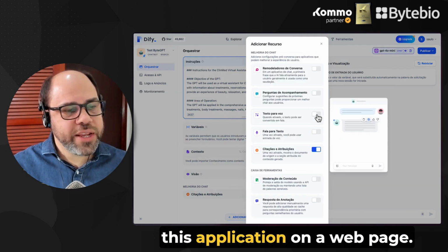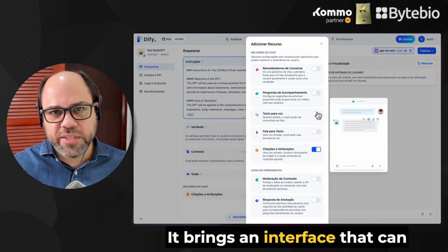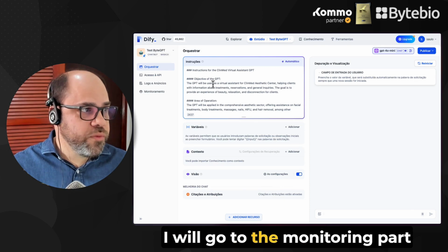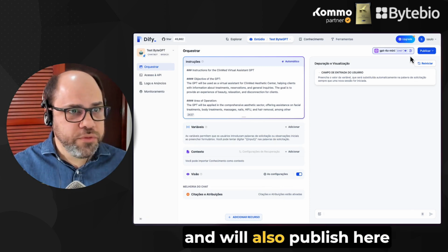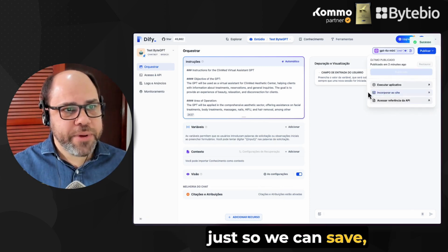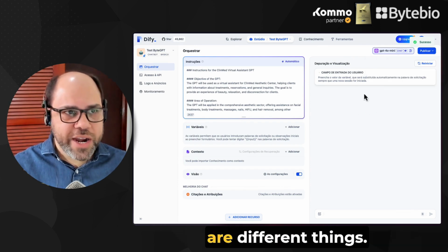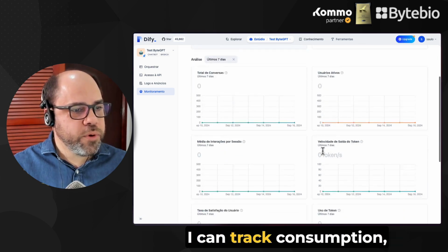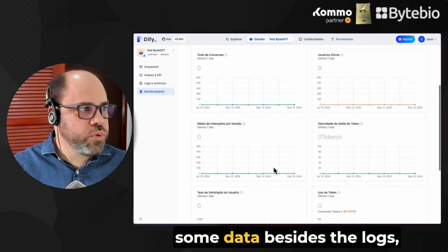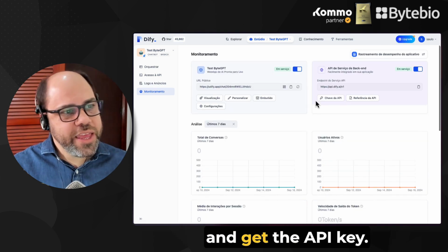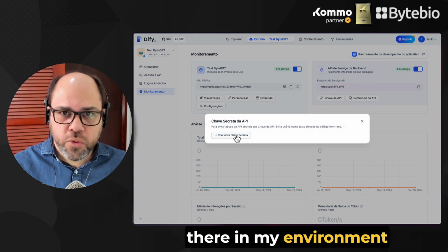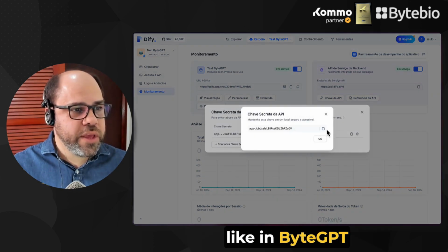If I want to save this application on a web page, it brings an interface that can be embedded on a web page. For now, I will go to the monitoring part and will also publish here just so we can save, although saving and publishing are different things. I will look here in monitoring because it is right here that I can track consumption, some data besides the logs, and get the API key that I will need to install there in my environment like in ByteGPT.